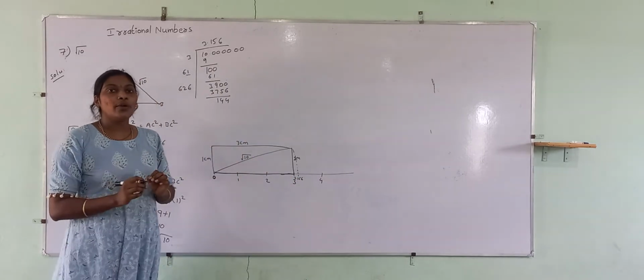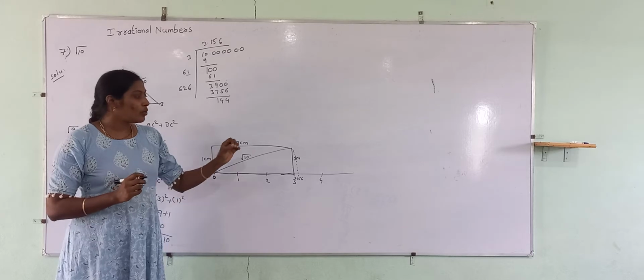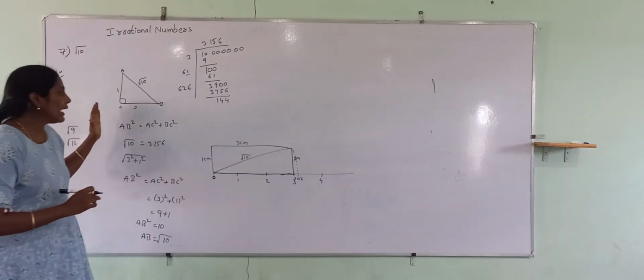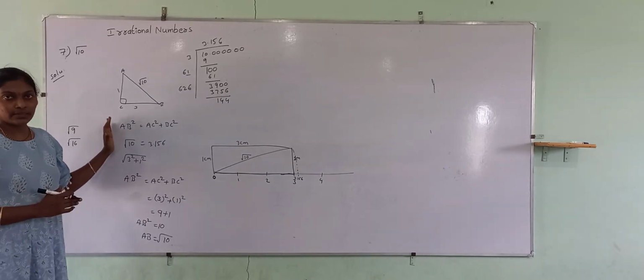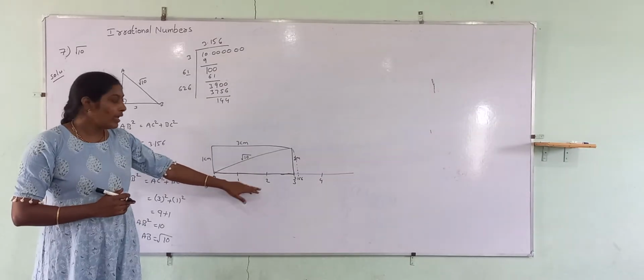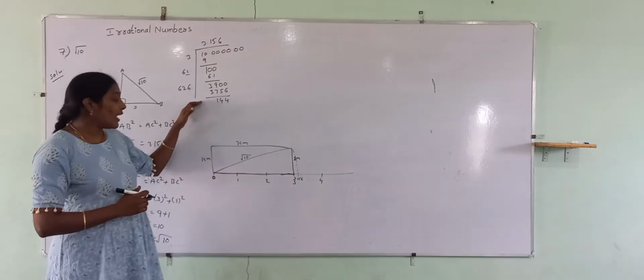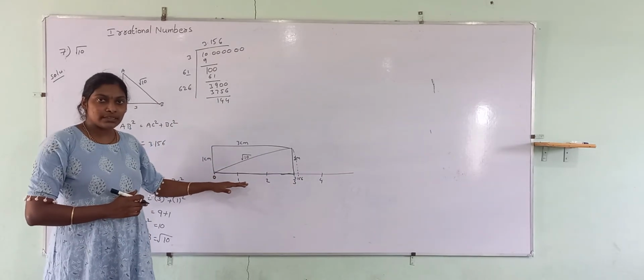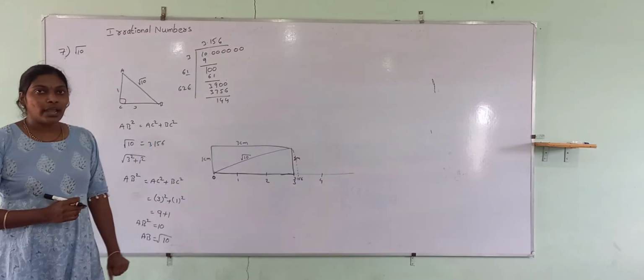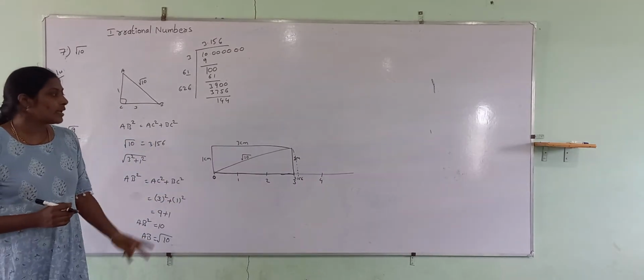Like this, you have to mark the square root value on the number line using the right angle triangle method. Understand? Hope you understand this.